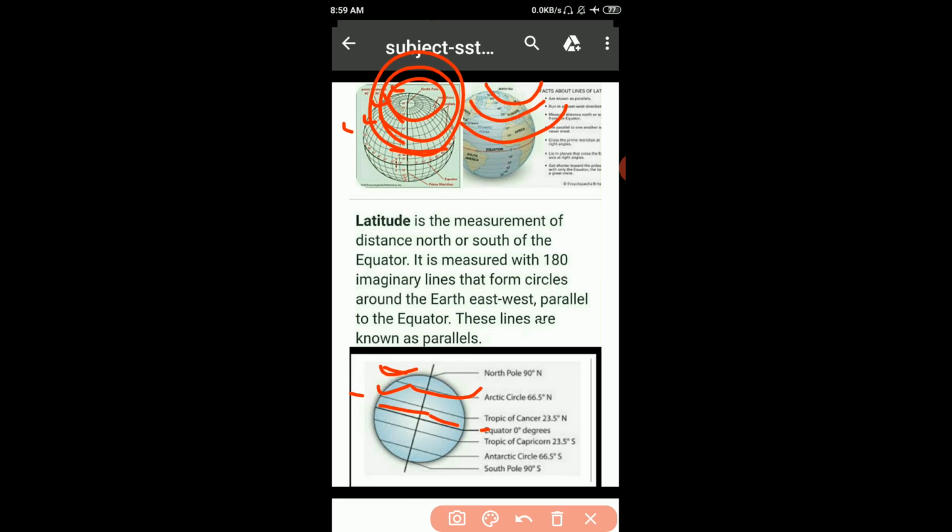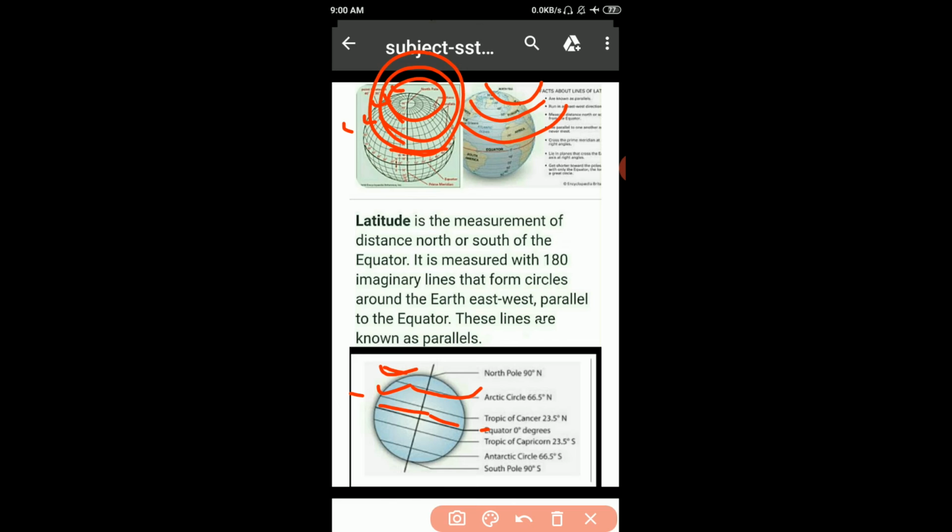Circles around the earth, east to west, parallel to the equator. These lines are known as parallels. Got it everyone? Latitudes. The imaginary lines that are drawn parallel to the equator in each hemisphere, southern hemisphere and northern hemisphere, are called parallels of latitude because these lines are parallel.